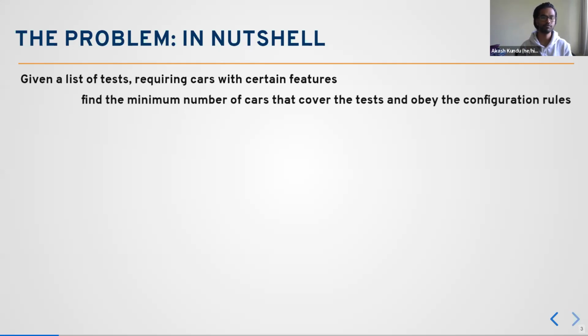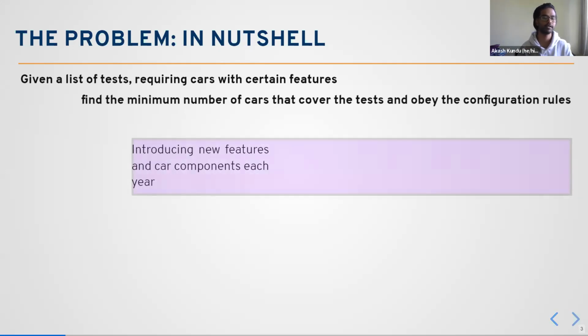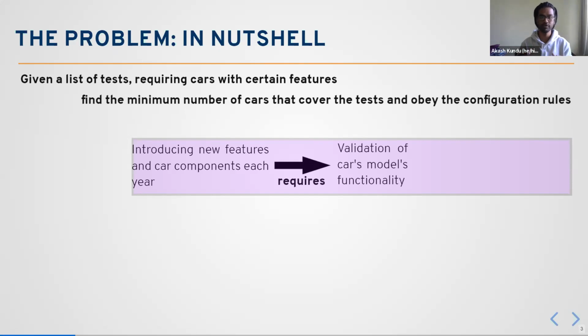Now let me talk in more detail about the problem. Big car companies introduce new cars each year with new features, like a car having a sliding door or not, or a cooling door or not. To introduce a new car with that particular new feature, we need to do some specific tests before the production of the car, because maybe the production of the car will be faulty. So we need to validate the car model's functionality with that particular new feature introduced by the company.